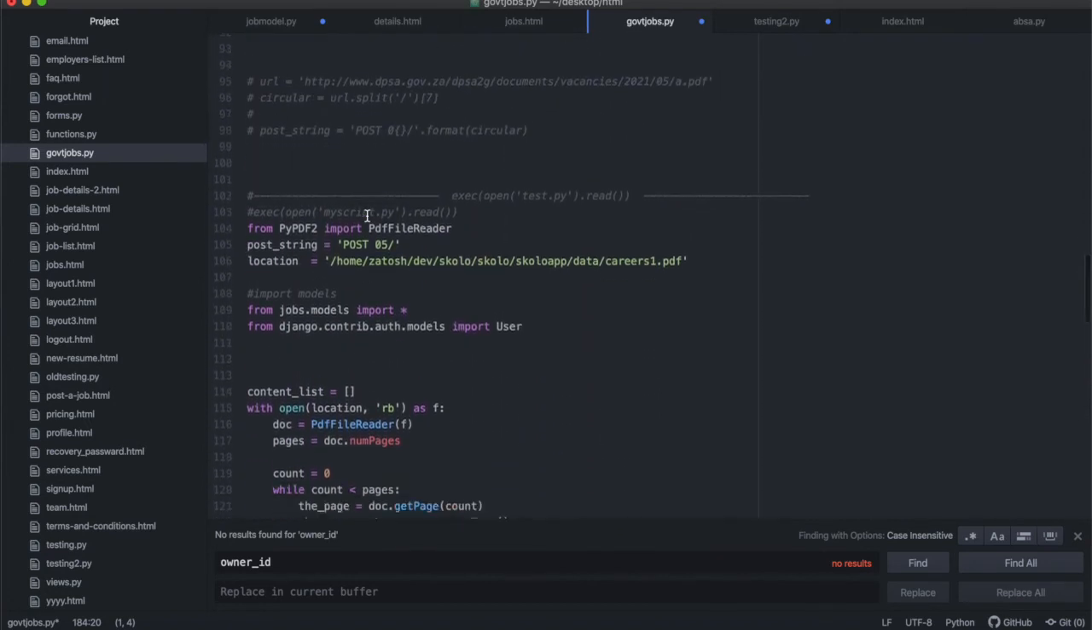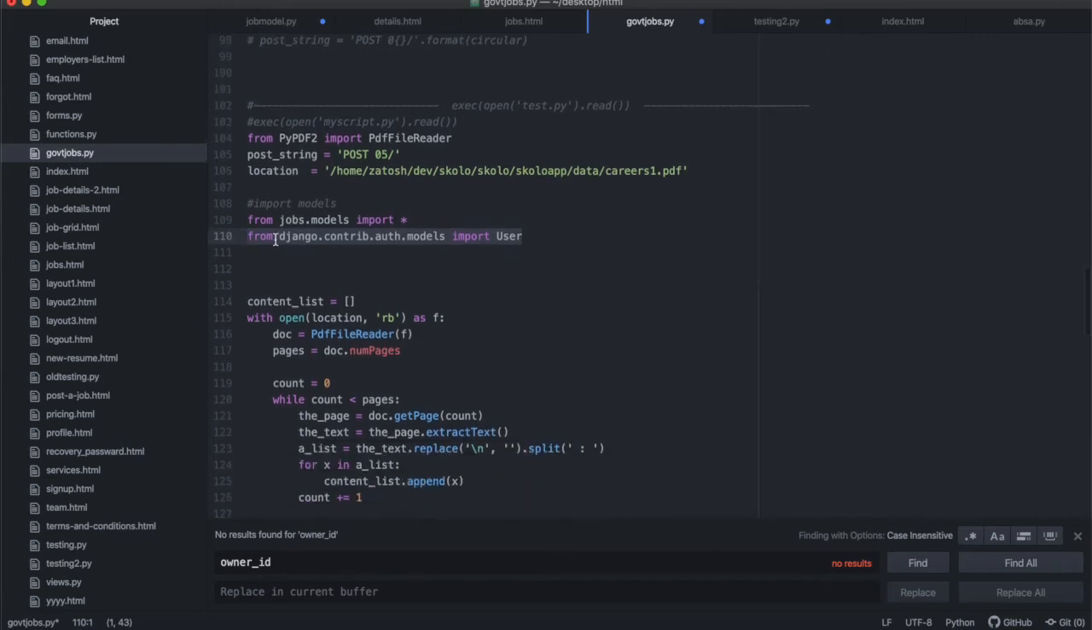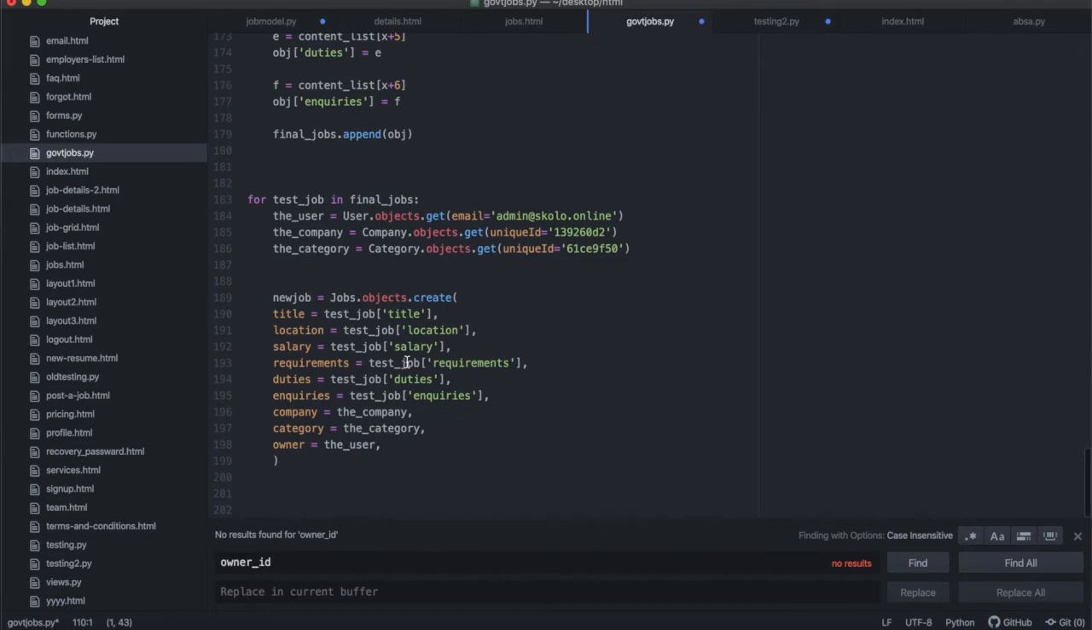The user is going to be imported from where is it? I have to import the user from Django contrib auth models, and then I have to import all the Django jobs models, import everything, and then I'll be able to get the company and the category model, and then find the specific company user that I want to save this under, and then I just create a new object. I just create this function, jobs objects create, and then I save an object. It sounds simple enough, but first of all, we need to have this company and this category created.